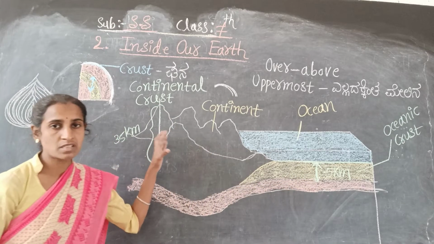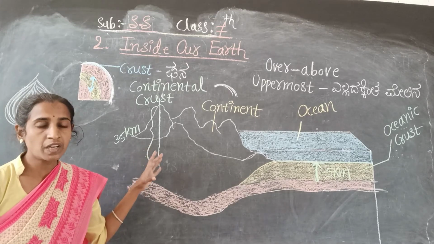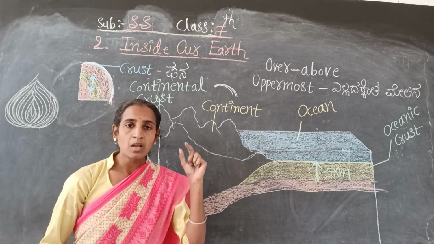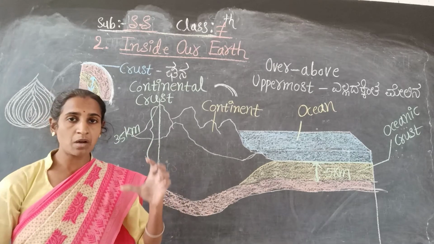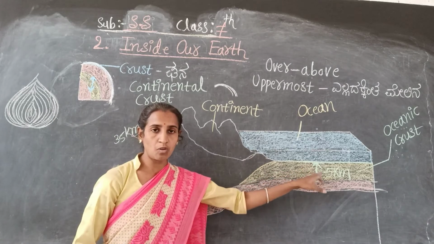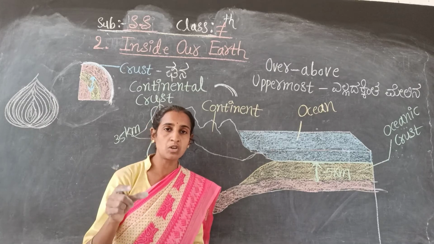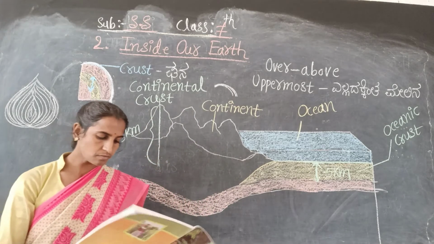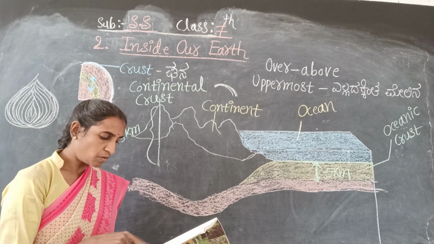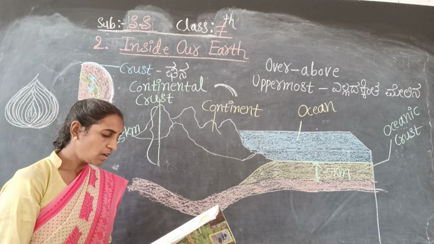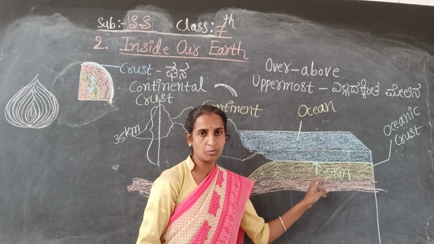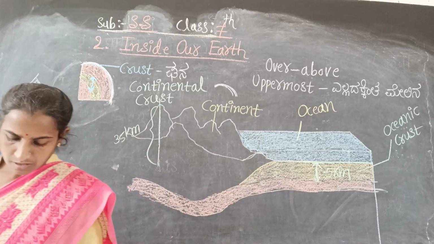How many kilometers is the continental mass? 35 kilometers. That point you have to remember. On the continental masses it is 35 kilometers, but below the ocean floor, how much? 5 kilometers. It is the thinnest, about 35 kilometers on the continental masses and only 5 kilometers on the ocean floors. That point you have to remember. Move to the next one.